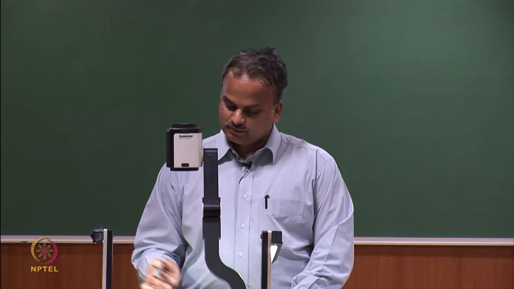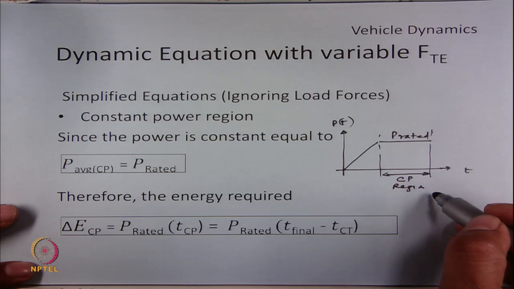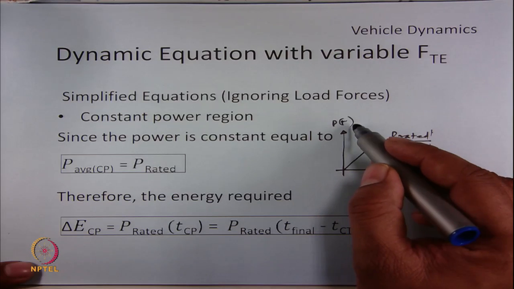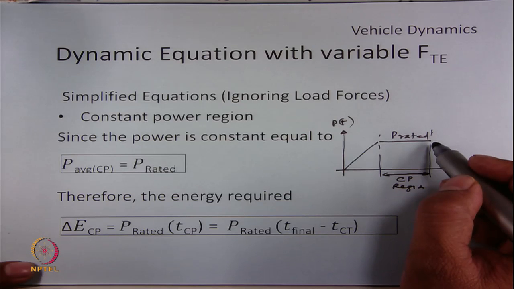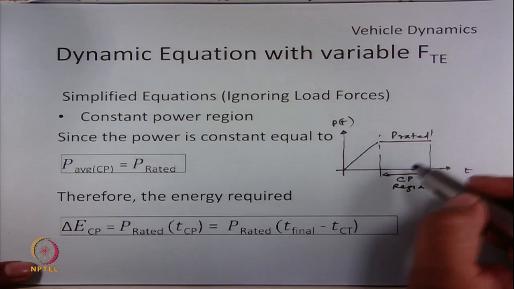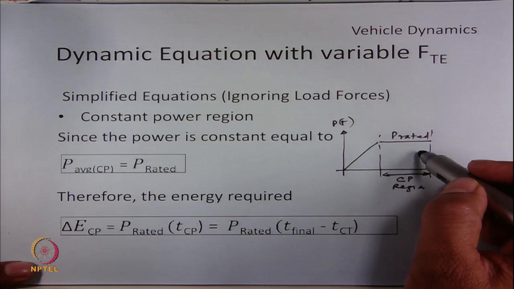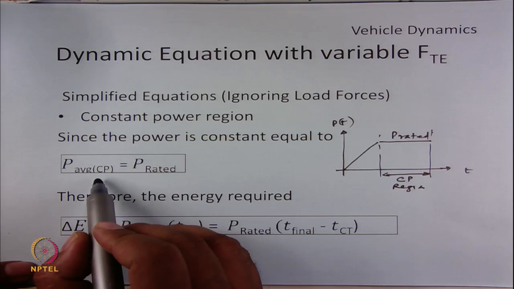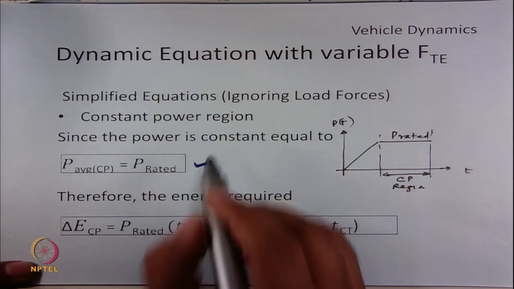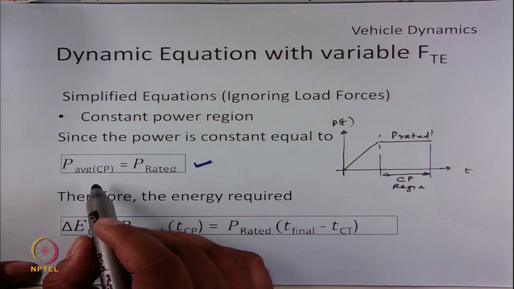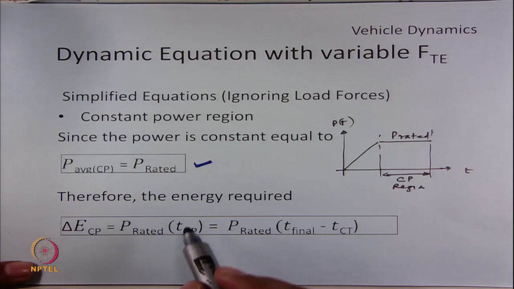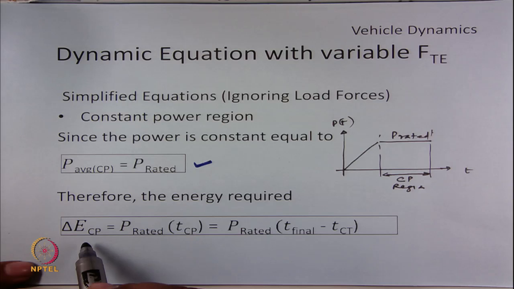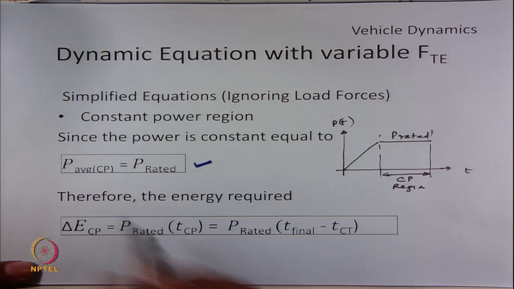We also know that in the constant power region, the power that is outputted from the motor is constant, equal to P rated. Since in this whole region the power is constant, we can say that the average power in the constant power region is equal to P rated. Using this average power in constant power mode, we can also find the energy that is required to be delivered to the wheels, equal to average power into the time elapsed.